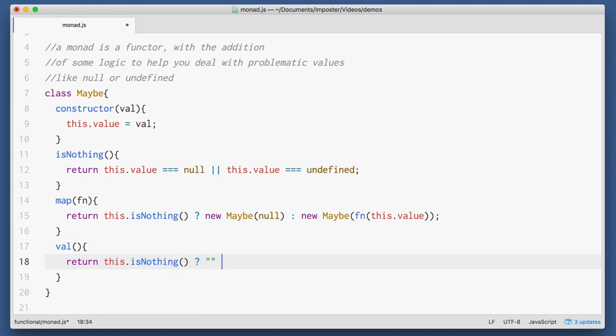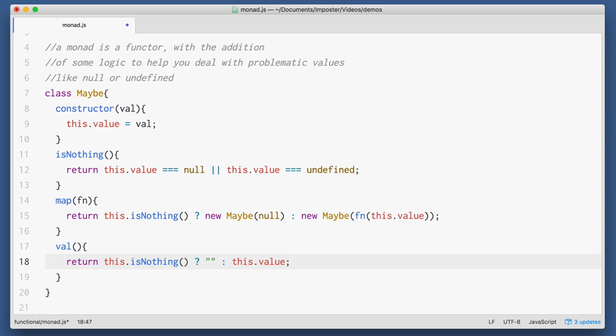We just have a class that we call maybe, has a constructor that takes in a value, and I'm setting an internal value. Then we have some methods, isNothing, map, and val. IsNothing just checks the current value to see if it's undefined or null. There's more checks I can have in here, but let's for right now just go with undefined or null.